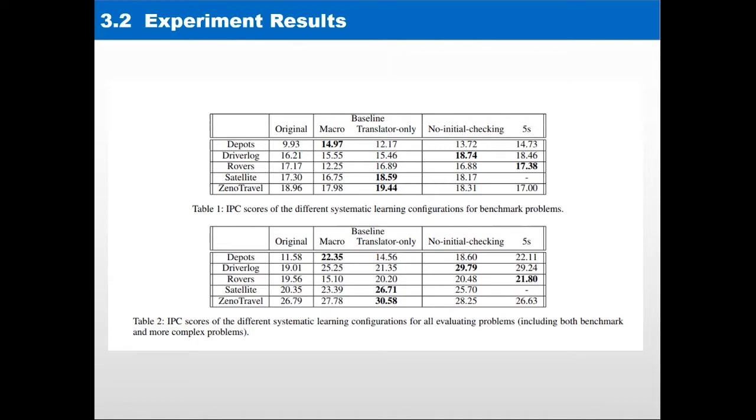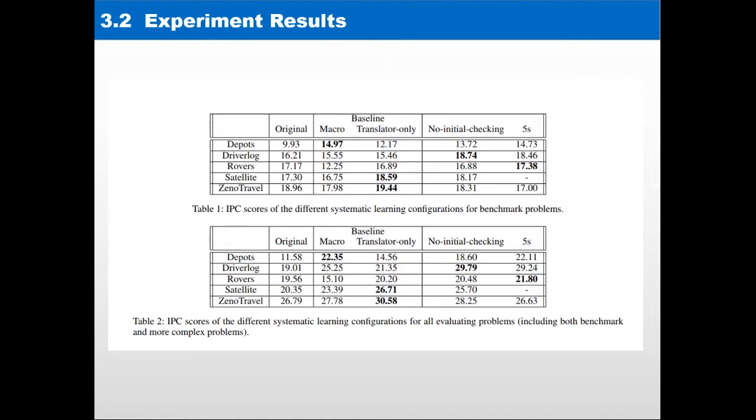During the experiments, we realized that macro actions not only help to improve the heuristic, they also help to improve the SAS+ formalism. The Fast Downward planner has this feature of translating PDDL domain into SAS+ formalism before the actual planning process. By including macro actions, the SAS+ outputs sometimes change. Therefore, we have this translator-only configuration for the experiment. In this configuration, we remove the macro actions from the SAS+ formalism. This means that the macro actions are only used for the translation process.